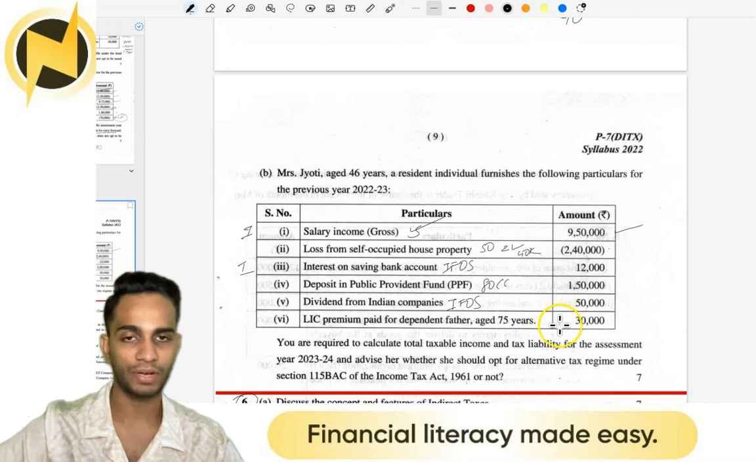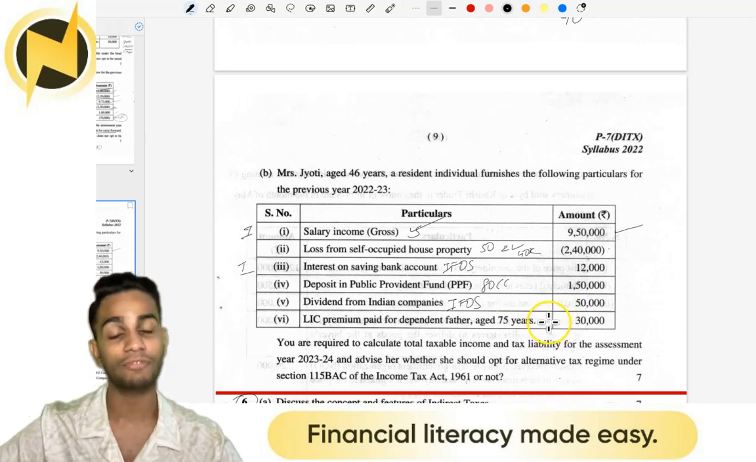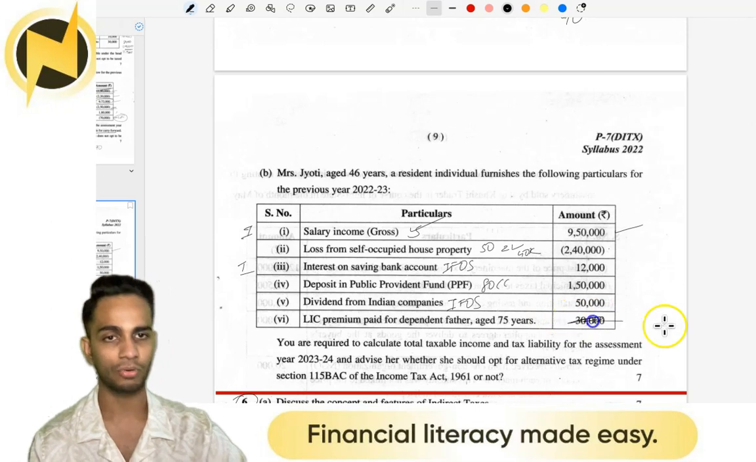LIC premium paid for father. As per ATC, you cannot take father's LIC premium. This is not allowed. Ignore.